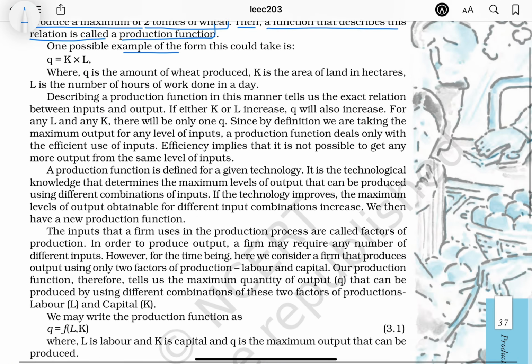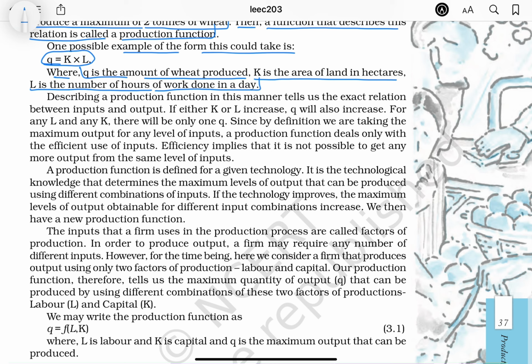One possible example of the form this could take is Q = K × L, where Q is the amount of wheat produced, K is the area of land in hectares, and L is the number of hours of work done in a day. Describing a production function in this manner tells us the exact relation between inputs and output. If either K or L increases, Q will also increase. For any L and any K, there will be only one Q.